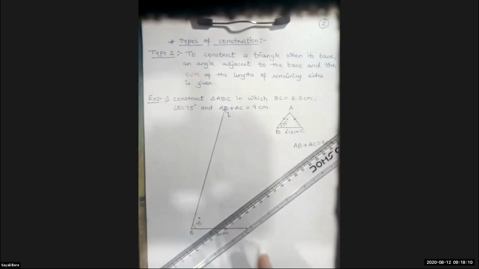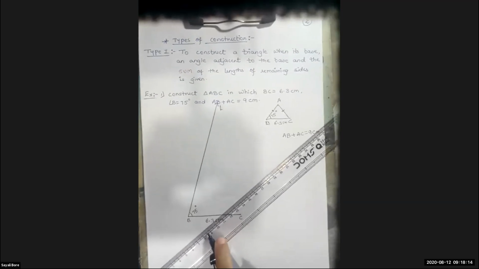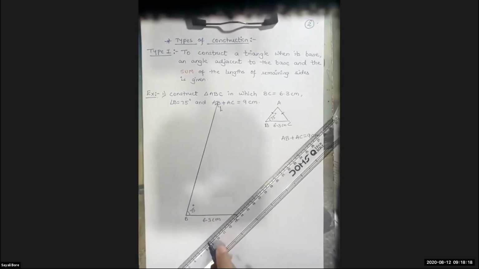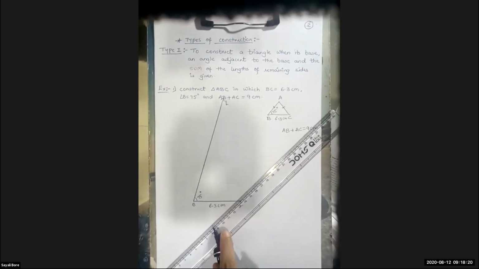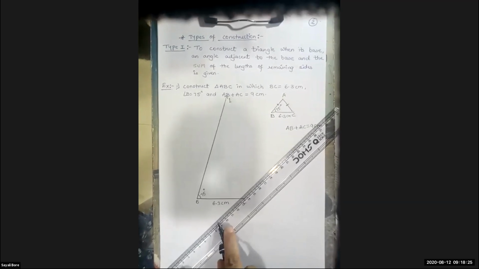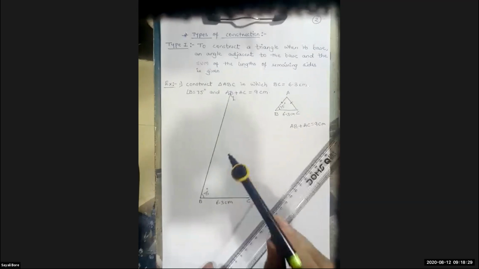So, how we will do? What I'll do? A simple one. I will measure 9 centimeter on my compass. 9 centimeter you have to measure on your compass. It should be accurate, students. Now this 9 centimeter. Here there are two options.